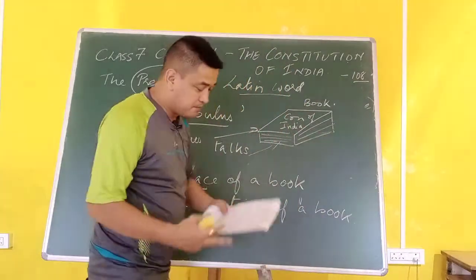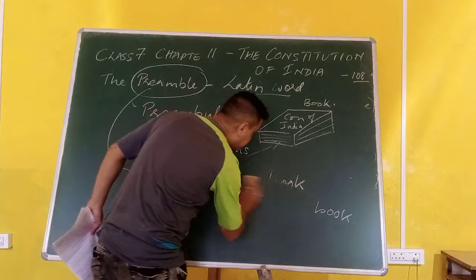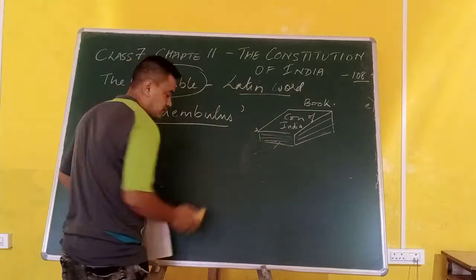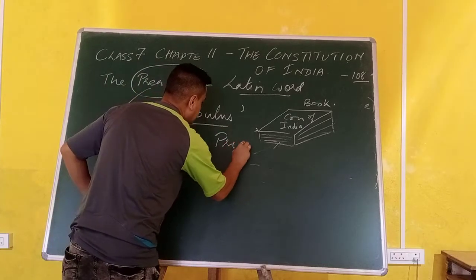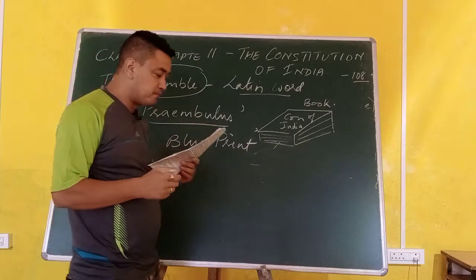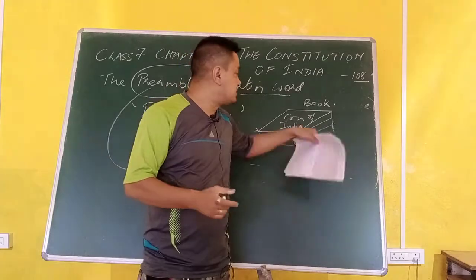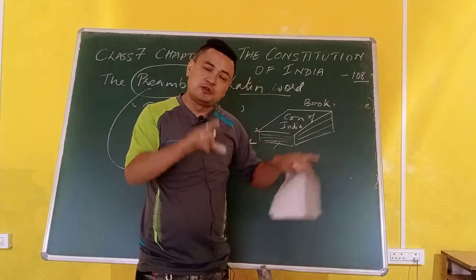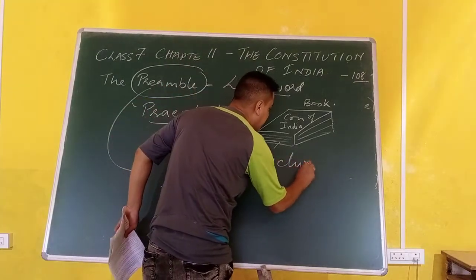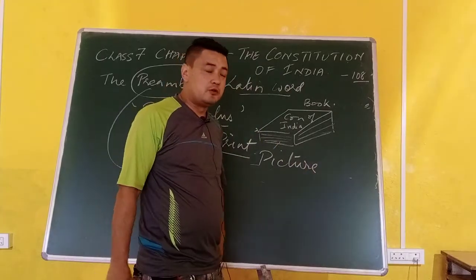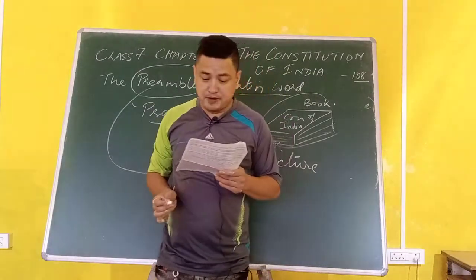Many intelligent people have said that the preamble is like a blueprint. Blueprint means like a picture. What you find in this book, that picture is shown in the preamble only. It is like a picture shown in the introductory page of what is found in this book. That is called the preamble.